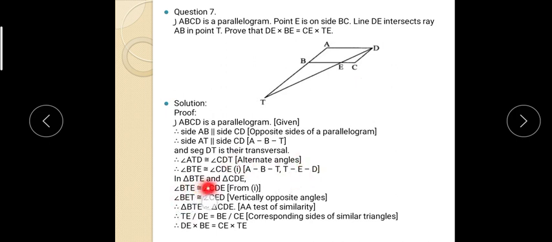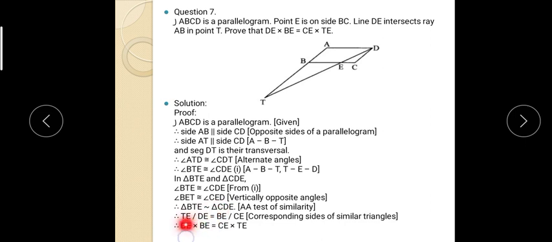And next, in triangle BTE and triangle CDE, these two angles are congruent. Which two? This and this, because of vertical opposite angles. And therefore these two triangles are similar by AA test. Which angles are congruent? See, angle BTE and angle EDC, angle BET and angle CED. So these two angles are congruent.